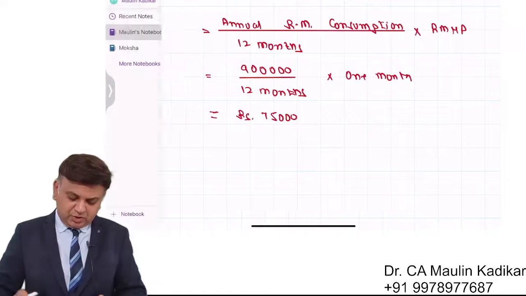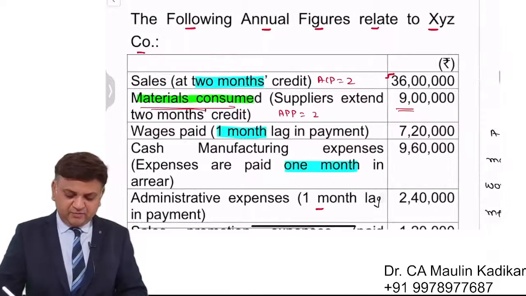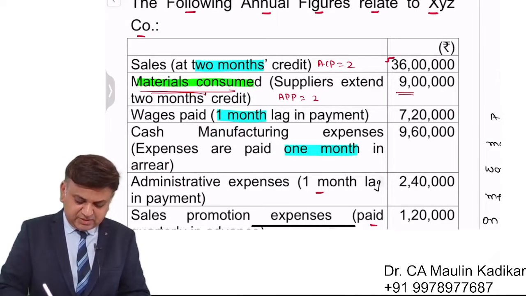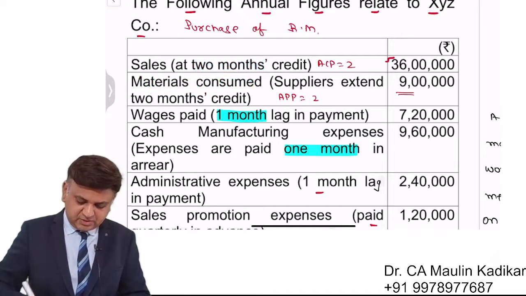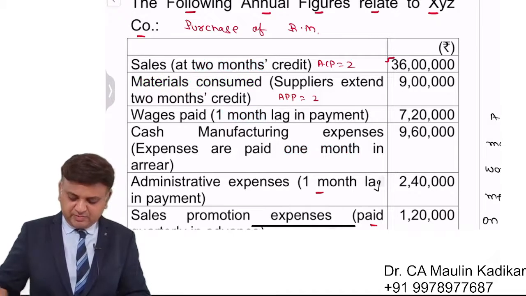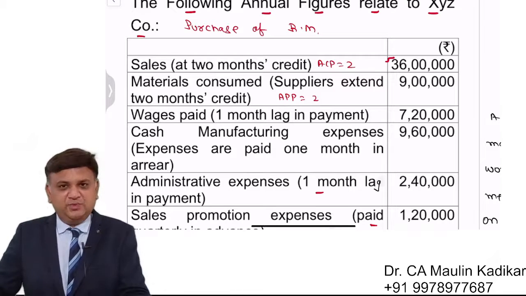My next question to all of you is, what is the purchase of raw material? Please write answer in the chat box.